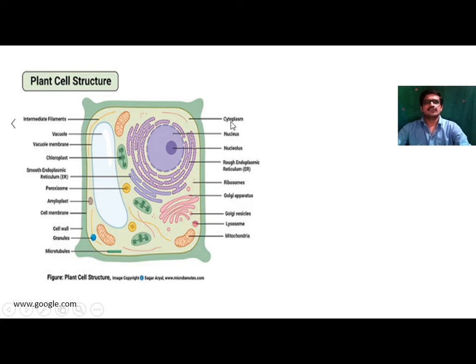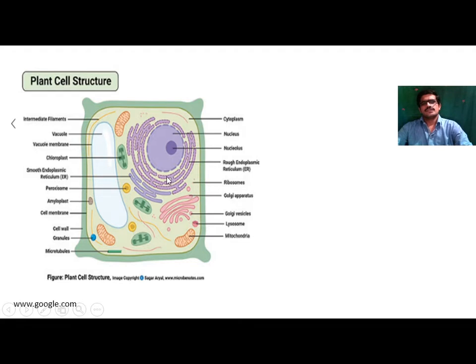So inside this cytoplasm there is the presence of different types of cell organelles. The cell organelles are embedded in this cytoplasm, or embedded inside this cytoplasmic matrix. This cytoplasm is also called matrix. This cytoplasm is made up of a large number of chemical components, that is, it consists of water, then there is the presence of proteins, and some other chemical components are also present inside this cytoplasm.